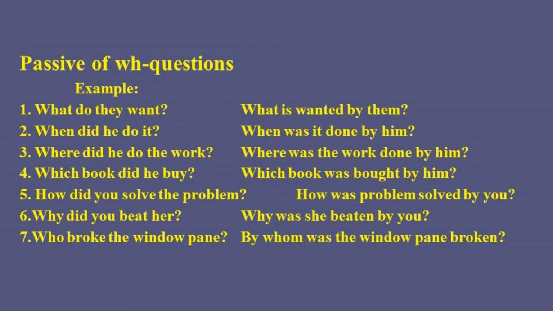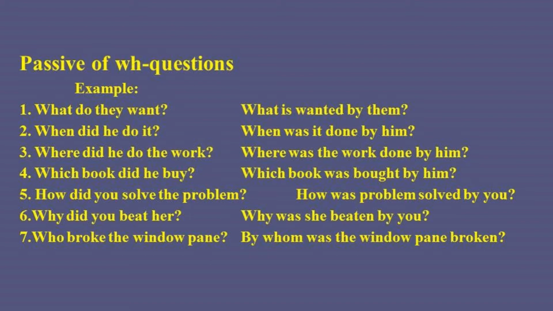Now we are coming to WH questions. See the examples. What do they want? What is wanted by them? Check. The main sentence is in present tense, so I'm using be verb is. Next one, number 2. When did he do it? When was it done by him? Number 3. Where did he do the work? Where was the work done by him? Number 4. Which book did he buy? Which book was bought by him?